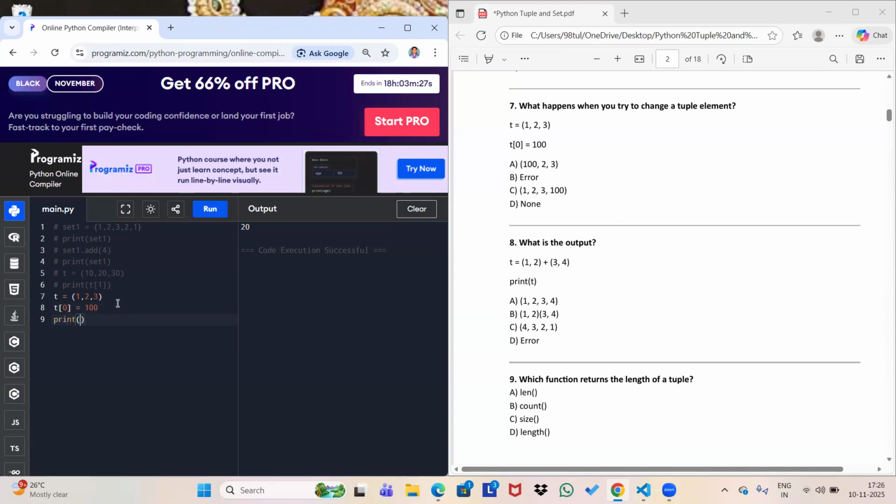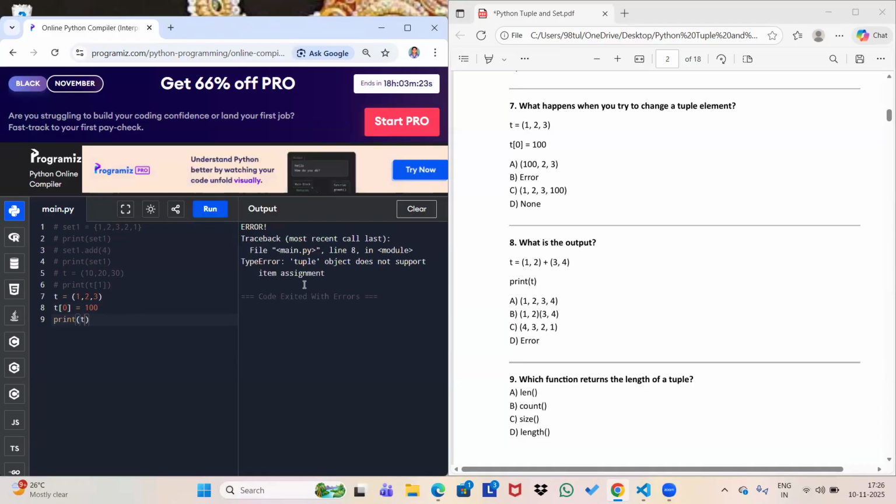Print t. So the answer will be an error: TypeError, tuple object does not support item assignment. That means you cannot assign any value, so this will give you an error. So option B will be the correct answer for this question.